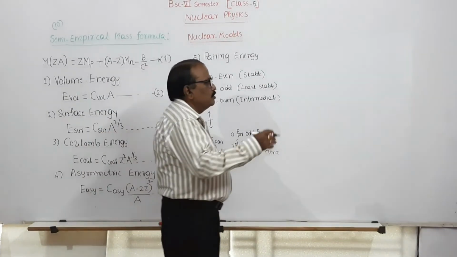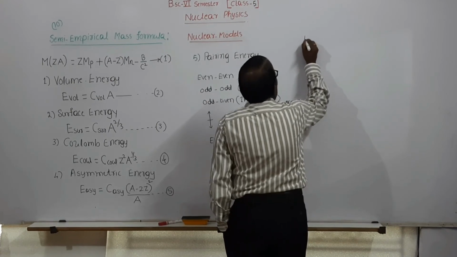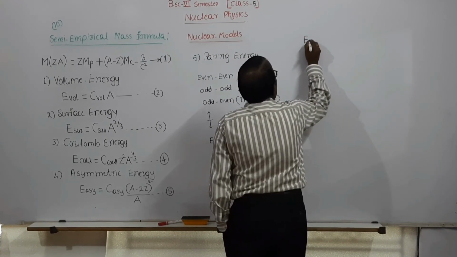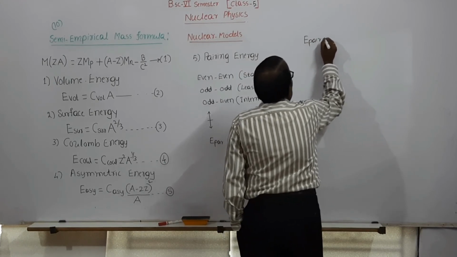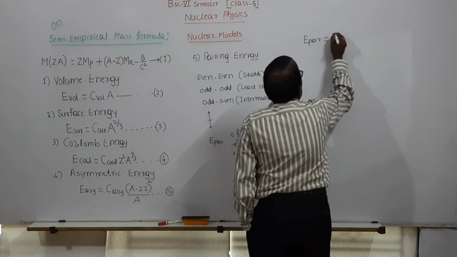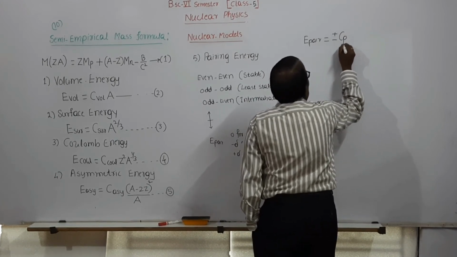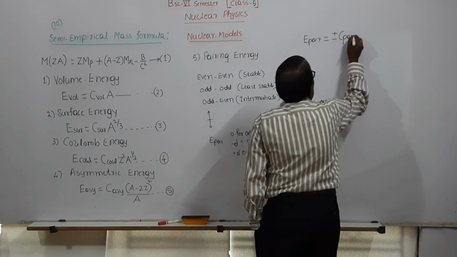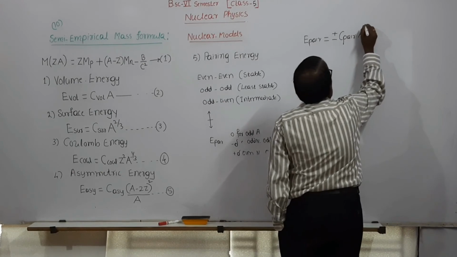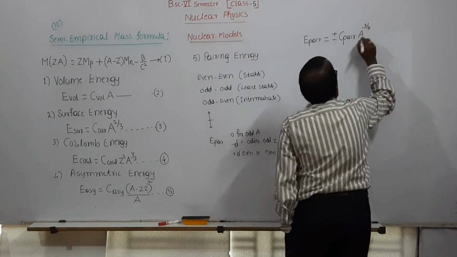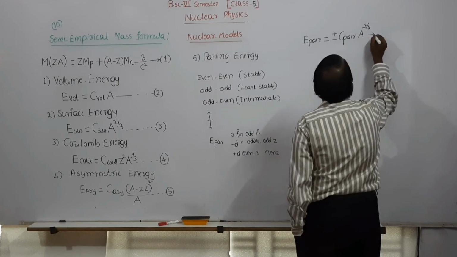This pairing energy is given by an empirical formula, that is E pair is equal to plus or minus C pair into A raised to minus 3 by 4. Call this equation 6.